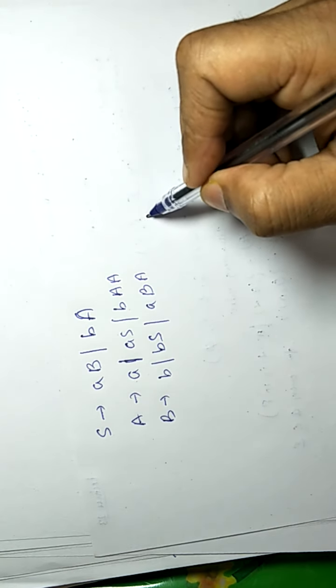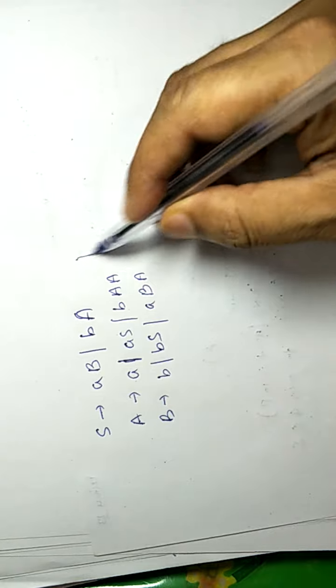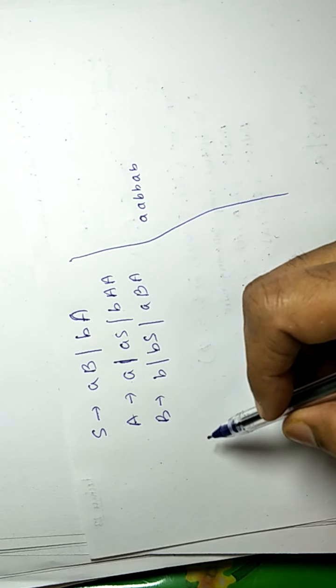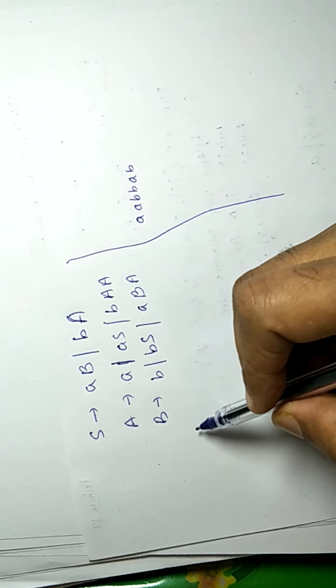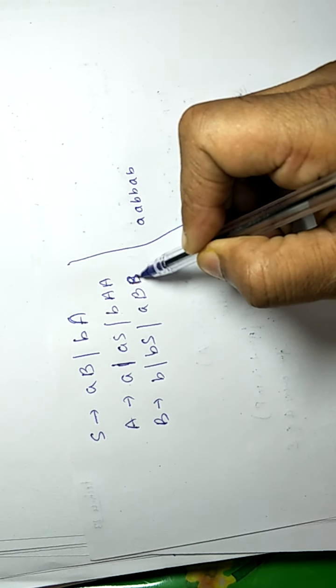And suppose I have to derive aabbab, and we are going to design the PDA first, and then we will check whether this input is accepted or not. So this is bbabb.